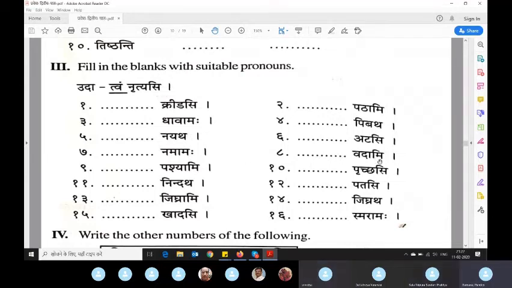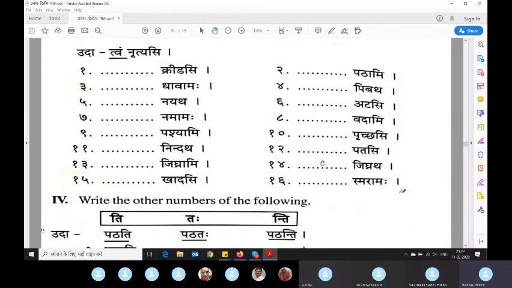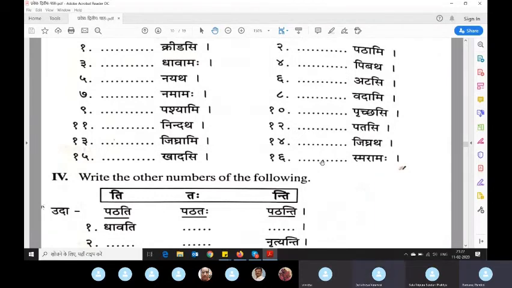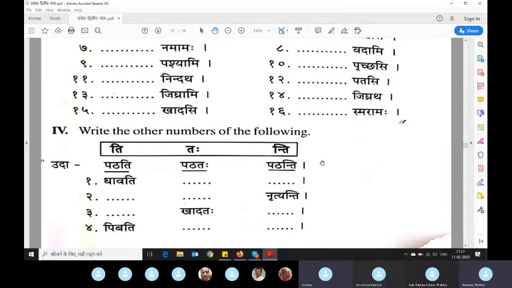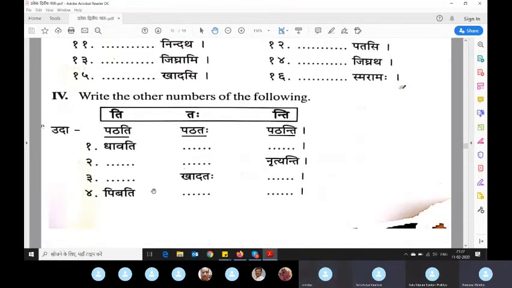Vayam namamah. Vadami. Aham vadami. Pashyami. Aham pashyami. Prichhasi. Tvam prichhasi. So like that you can practice. It is easy, and when you are practicing, your mind is learning in the background. So we'll come to the next one.